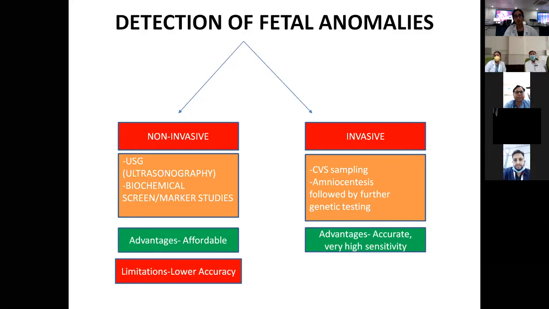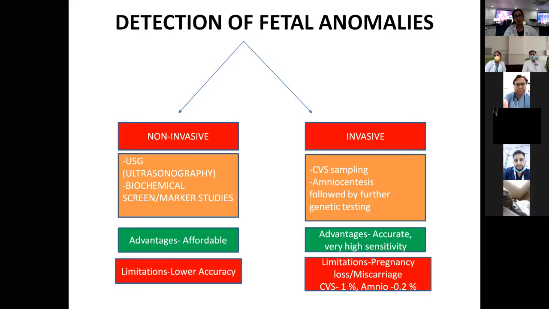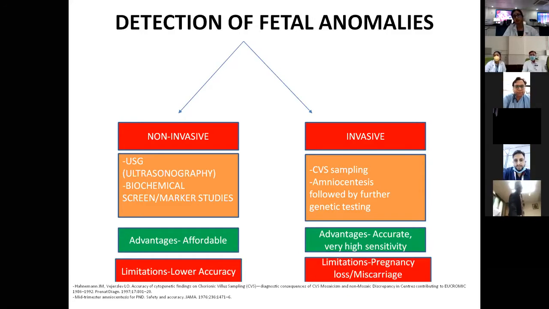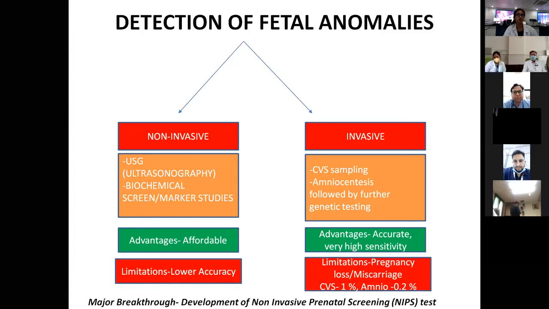The limitation of the non-invasive assay is that it carries a very low accuracy, but invasive testing has a very high accuracy. But the major limitation of invasive testing is that there is a risk of pregnancy loss while performing these assays. A few studies have reported that the risk for the CVS assay can be at least 1%, and for amniocentesis 0.2%, even when it is performed by expert hands. So the lacuna was to develop a non-invasive test with an accuracy similar to that of invasive testing. That is where the non-invasive prenatal screening assay was developed.